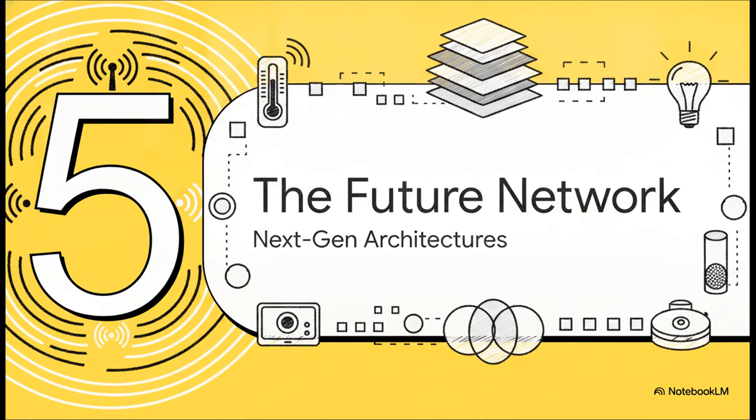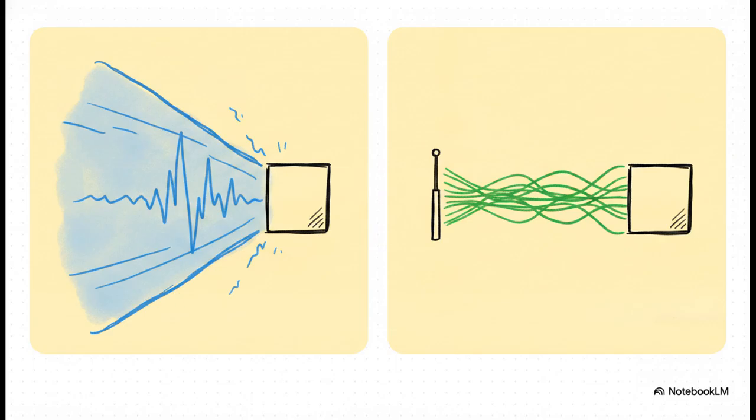All right, we've made it to our final section. Section 5. Building the future network. Let's see how next-generation spatial and sub-gigahertz standards are totally reshaping the ultimate smart home architecture. You see, a huge part of the future is knowing exactly where a device is physically located in your house. Historically, ultra-wideband, or UWB, was the undisputed king of this. It shoots these massive 500 MHz wideband pulses to measure the time of flight for proximity detection.